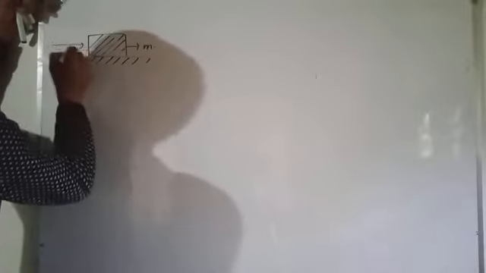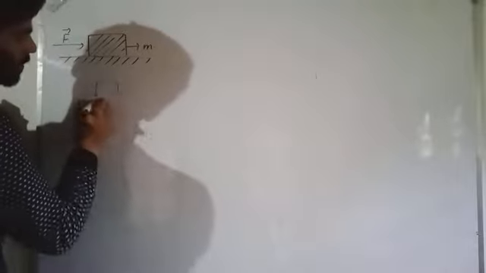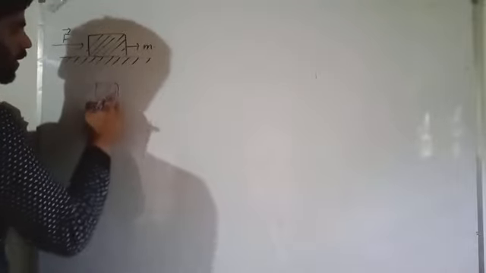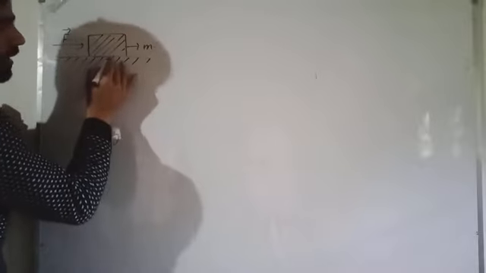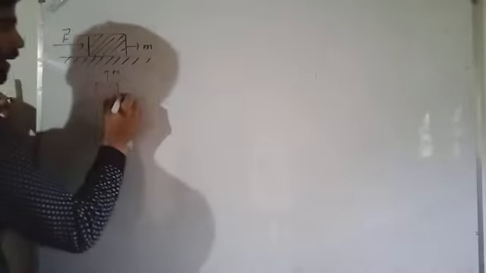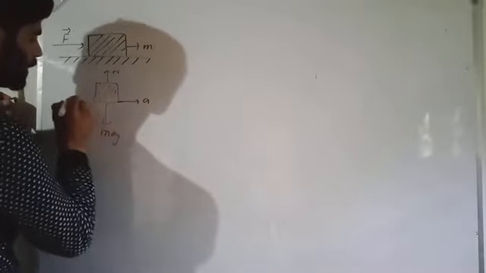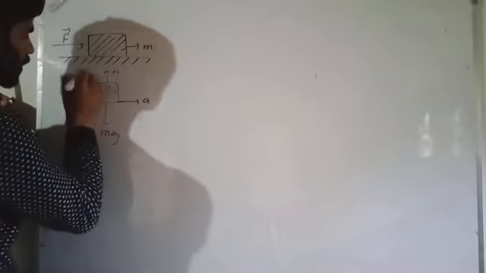If m is the mass of the body and I apply a force F on it, I have to calculate the acceleration of the body. If you look at this body in this manner, the weight of the body should be downwards, given as mg, and the surface will exert the normal force on the body in the upward direction. The acceleration of the body is in this direction because the applied force is in this direction.